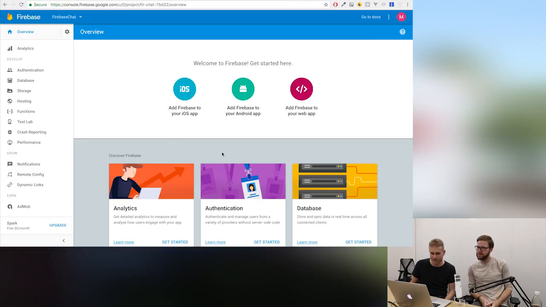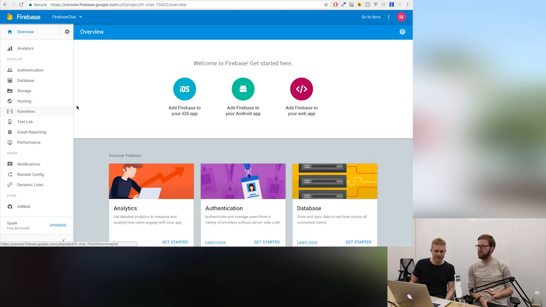That's really cool, and we can actually have a look at it. I prepared a little project, but that's basically how every new project looks in the Firebase console. For one, we can add it to different platforms like iOS, Android, and web, and you mentioned that. That's a cool thing, that you can build one backend for all these apps, right? Absolutely. And the core features you mentioned are authentication, database, and storage probably, for web also hosting, and Cloud Functions. That's relatively new, right? Yep.